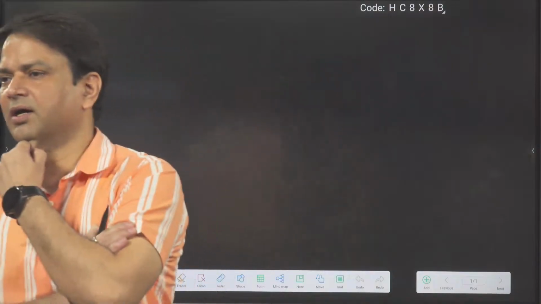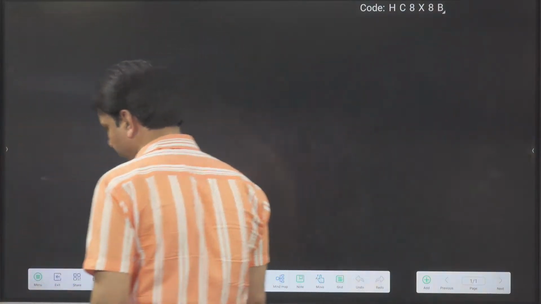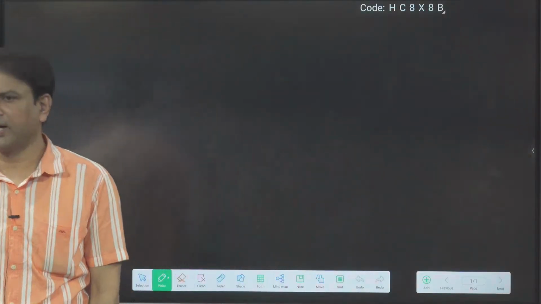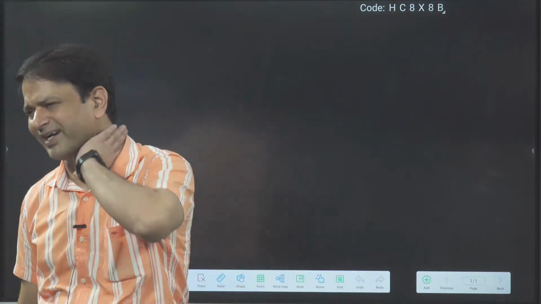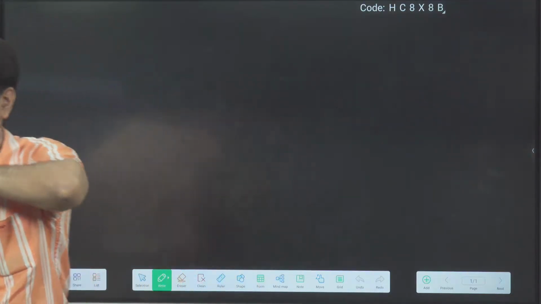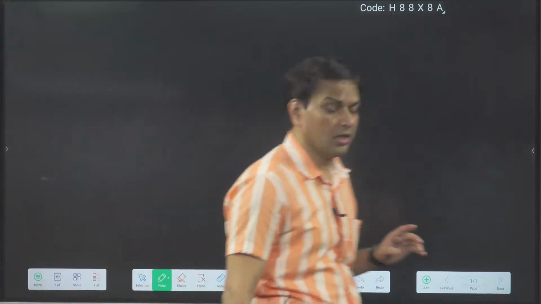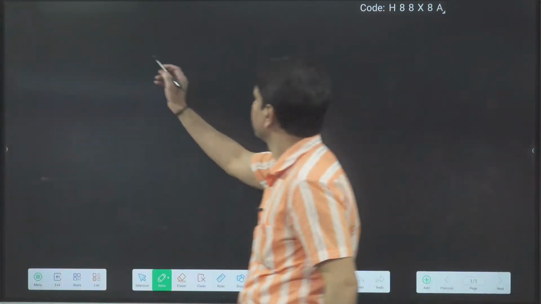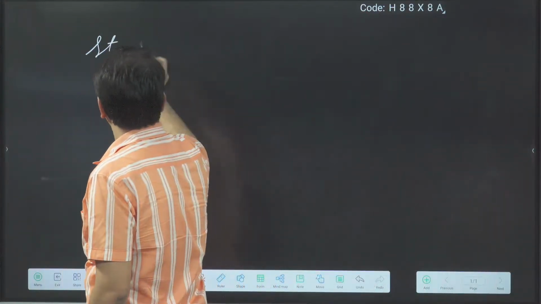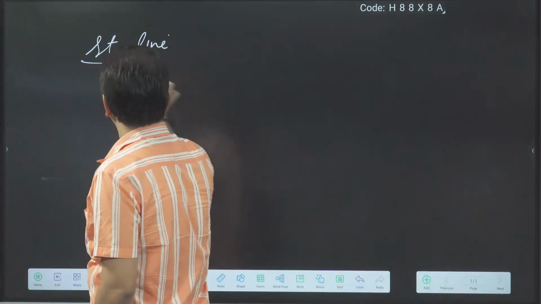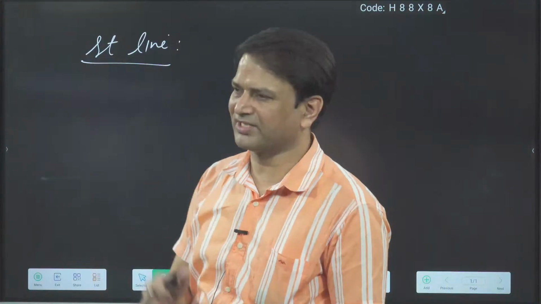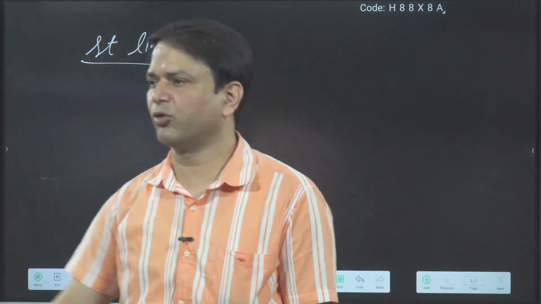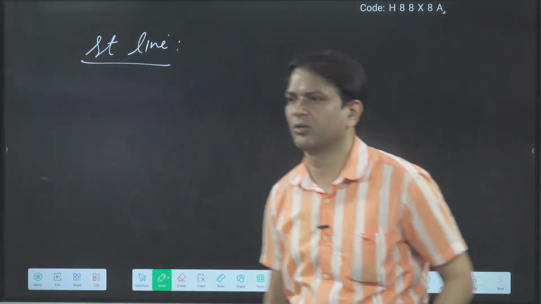So now first I will start from the straight line. Trigonometry, maybe after 2 classes I will start. How many tracks? 2 tracks will be there in physics. I will start with the equation and then how to plot the graph of the straight line. Then I will come to the other graphs also: parabola, ellipse, circle.